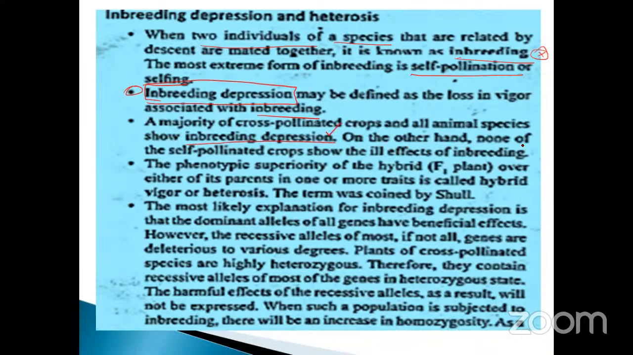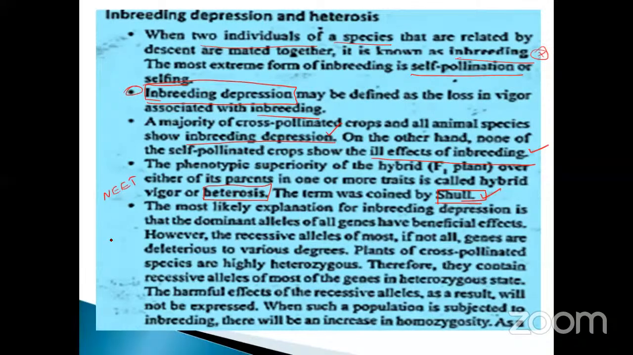On the other hand, none of the self-pollinated crops show the ill effect of inbreeding. The phenotypic superiority of the hybrid F1 plant over either of its parents in one or more traits is called hybrid vigor or heterosis. The term was coined by Shull. This is very, very important. The heterosis name was given by the scientist Shull, S-H-U-L-L.